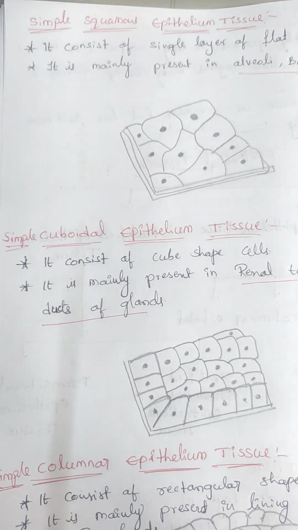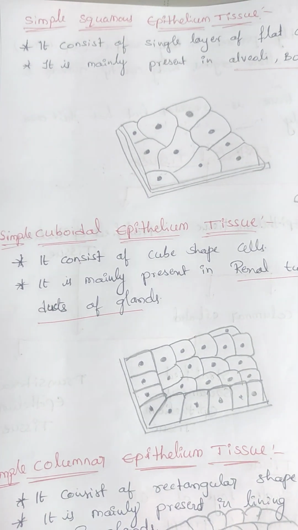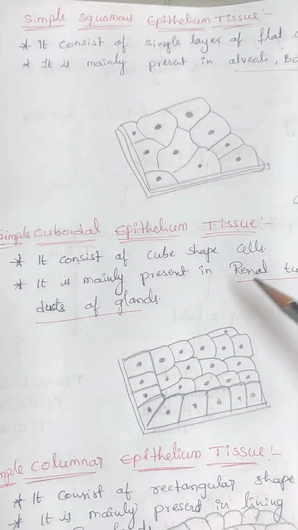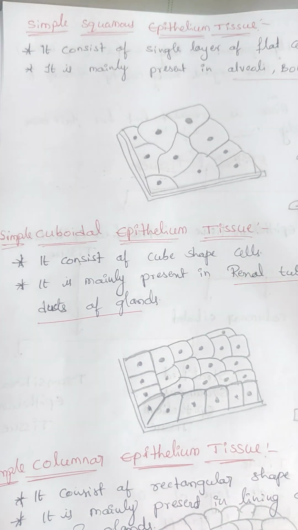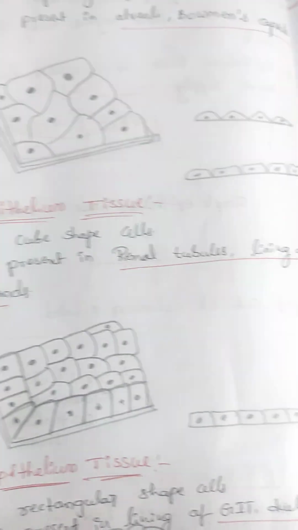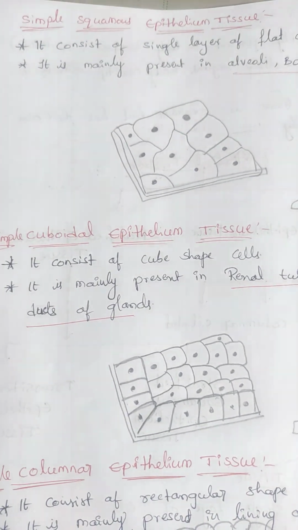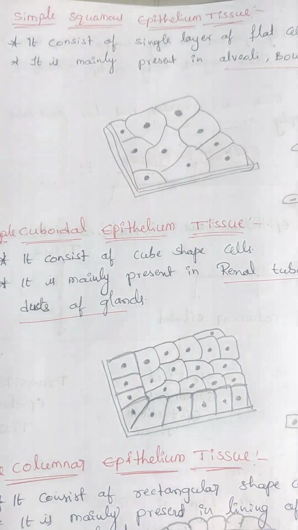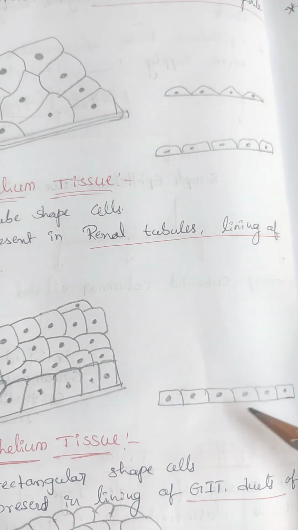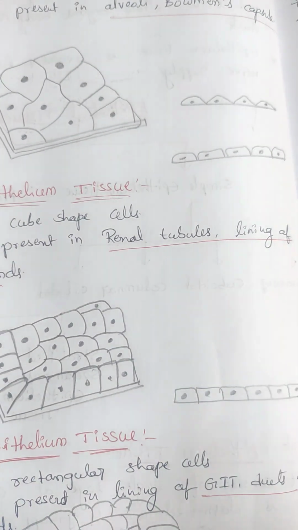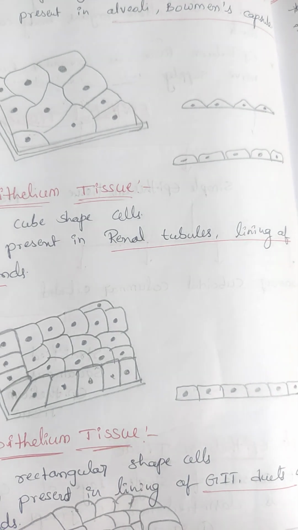The second type is simple cuboidal epithelial tissue. These tissues consist of cube shaped structures. It is mainly present in the renal tubules and the lining of the ducts of the glands. This is a cube shaped structure, that's why it is called cuboidal epithelial tissue. It forms cube like structures, and the nucleus is also present here.